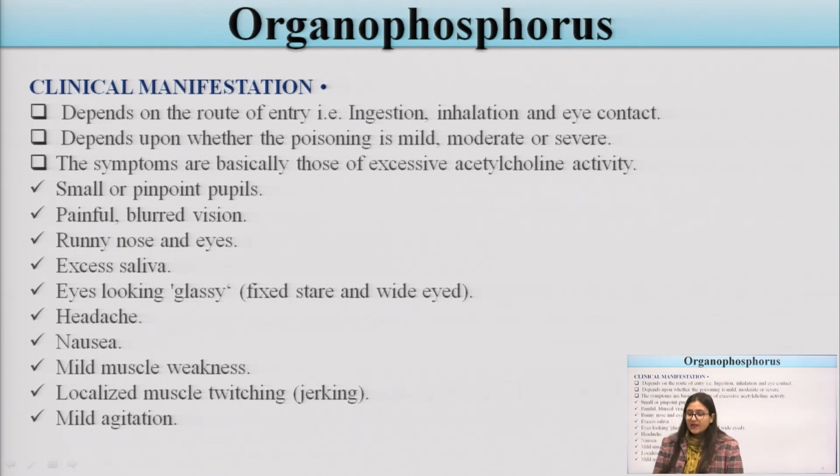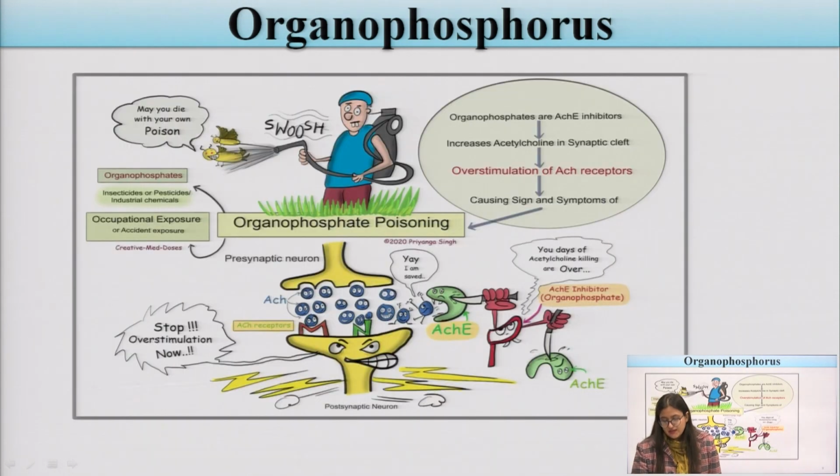The symptoms are basically those of excessive acetylcholine activity: small or pinpoint pupils, painful blurred vision, runny nose and eyes, excess saliva, glassy-looking eyes, headache, nausea, mild muscle weakness, localized muscle twitching, jerking movements, and mild agitation can be seen in that individual.